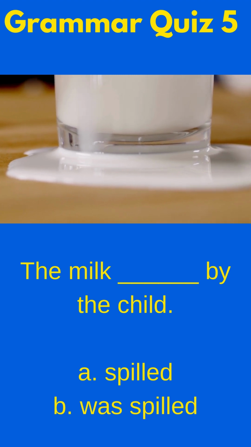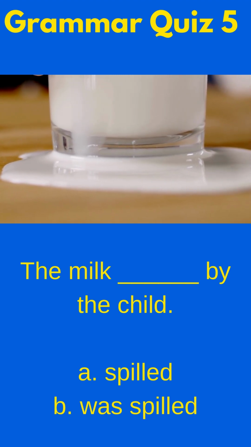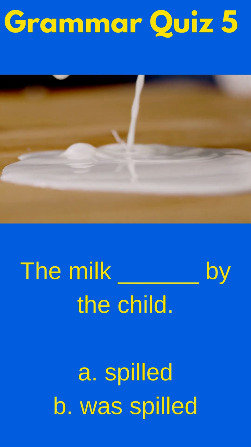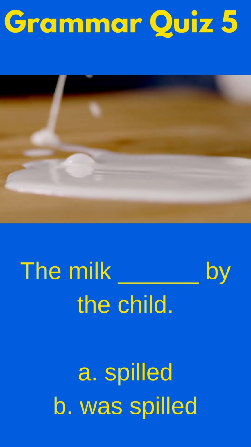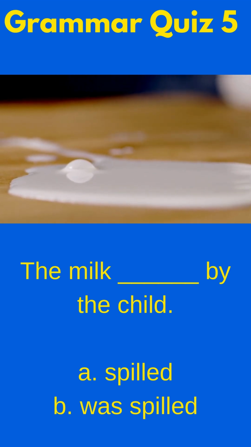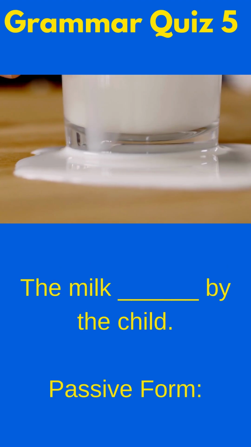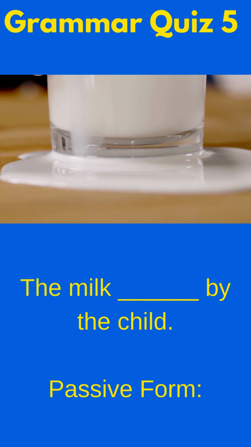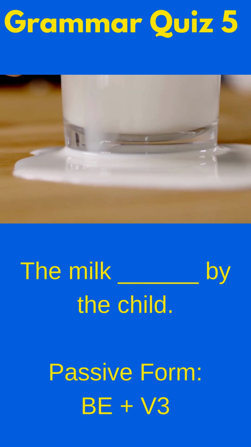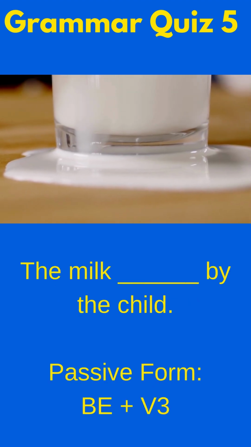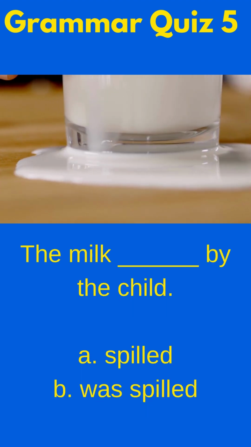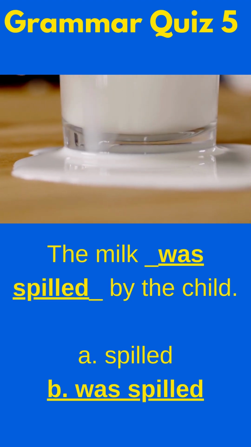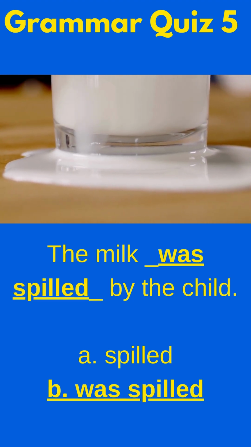Fill in the blank with the correct form of the verb. The milk blank by the child. Spilled or was spilled? In this case, because I have by the child, I need to use the passive form, because the person who did the action is in the object position. So the passive form is the verb be plus the past participle. And in this case, the verb be is going to be was because we're using past simple. So the milk was spilled by the child.